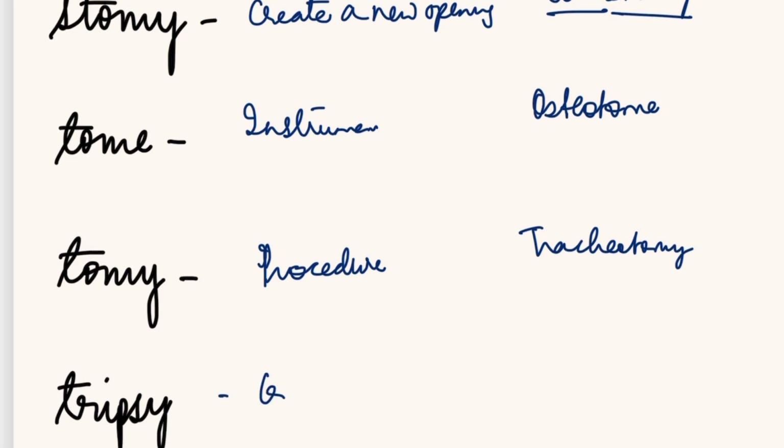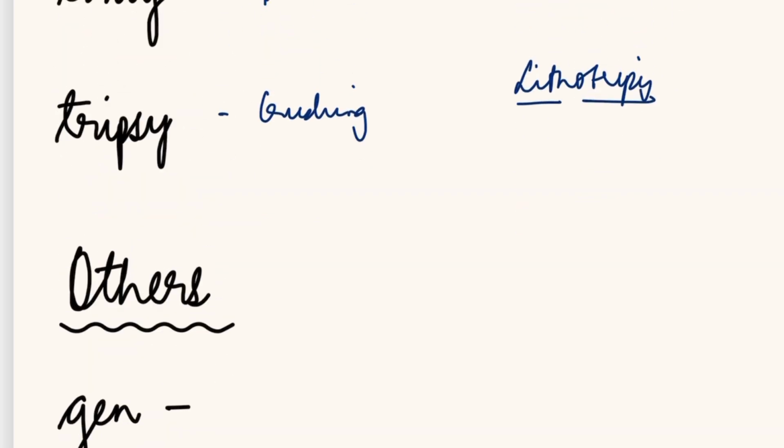Tripsy means crushing. For example, lithotripsy. Litho means stone. Tripsy means crushing. So lithotripsy is crushing of a stone. We discussed the word cholelithiasis. Lith means stone. Chole is gallbladder. Lith means stone. So basically there are stones in the gallbladder.